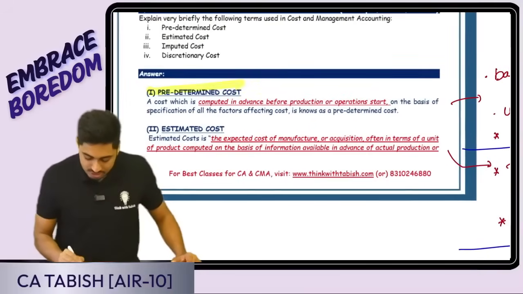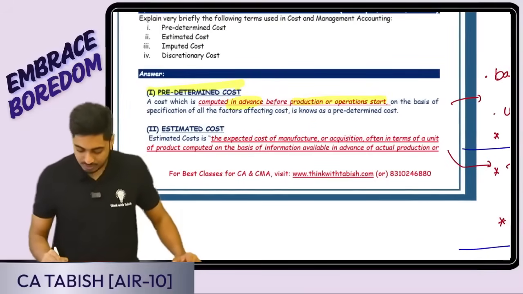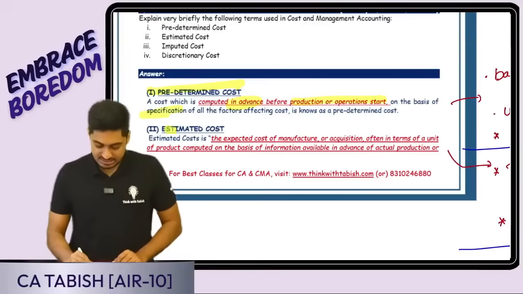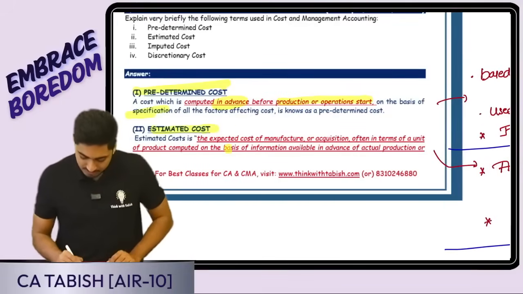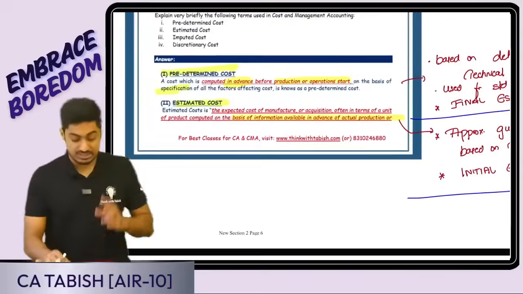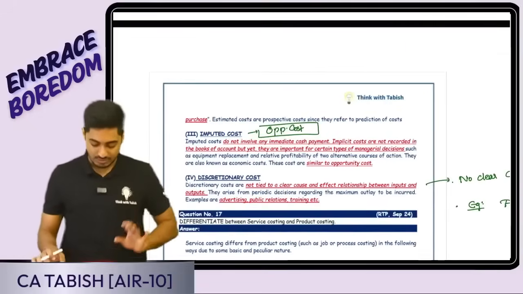Predetermined cost is a cost which is calculated in advance, before producing, based on the technical specification. Estimated cost is just the estimated cost based on the information available in advance, before the actual products. I've told you the gist. Based on that, reading you guys can do it.